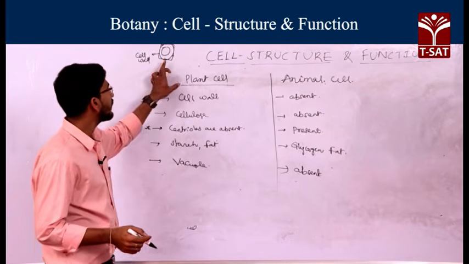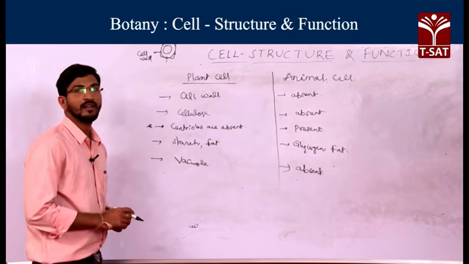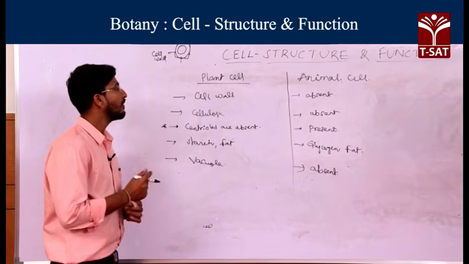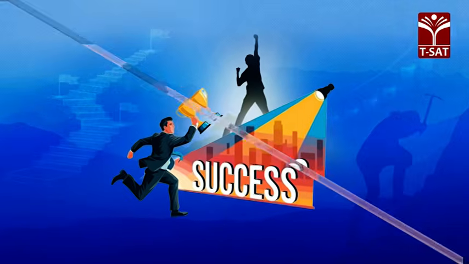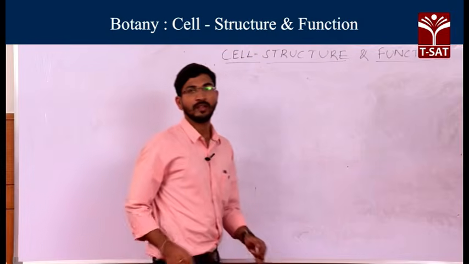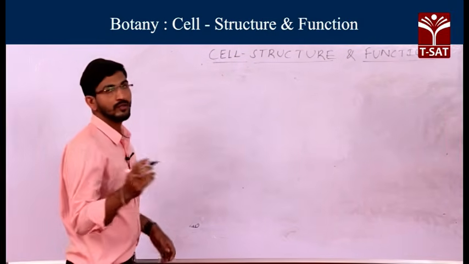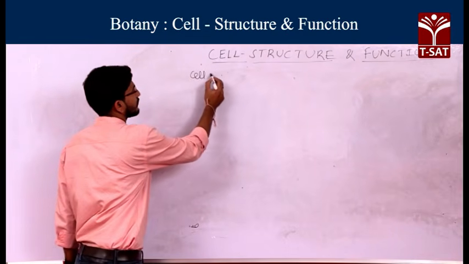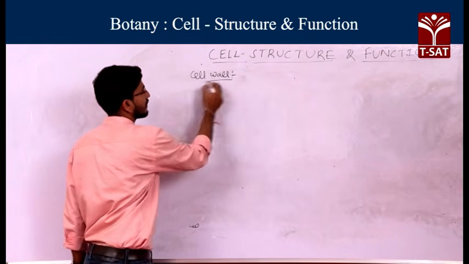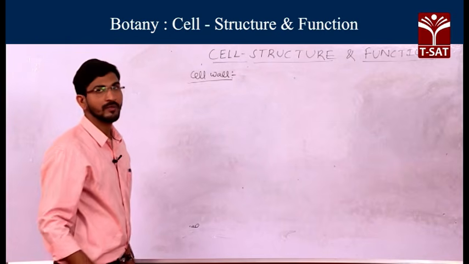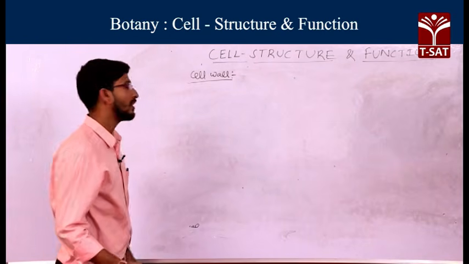After the cell wall, which organelle is there? The plasma membrane is there. Now we will discuss the structure of the plasma membrane in detail. A typical plant cell generally contains a cell wall, so first we will discuss the cell wall structure and then we will move into the plasma membrane.